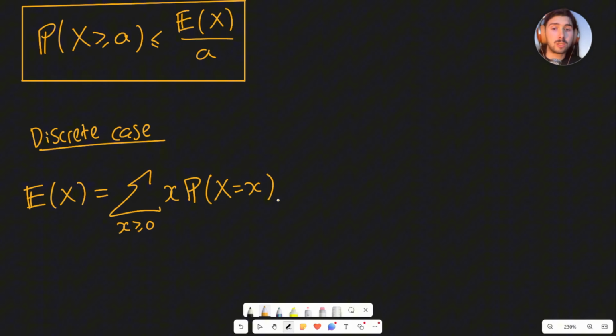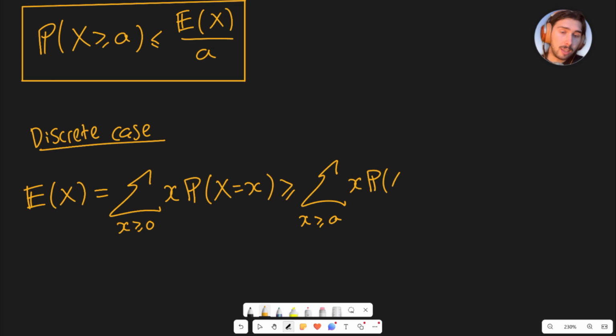Now what we can do is start saying that this thing is bigger than stuff. I'm going to say this is bigger than or equal to the sum over x greater than or equal to a, where we already said a is greater than 0, of the same thing: x times the probability that the random variable equals little x. Hopefully we agree that the thing on the left is bigger than the thing on the right because there's more stuff to add up on the left. And remember, x is positive, so every term, every x times the probability that the random variable equals x, is positive. Hopefully we agree on this inequality.